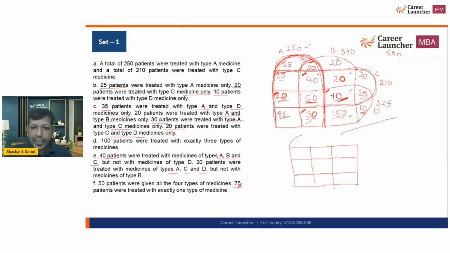I am making this Venn diagram. So I am going to write the numbers 1 1 1 1. 1 1 1 1 means exactly one category.